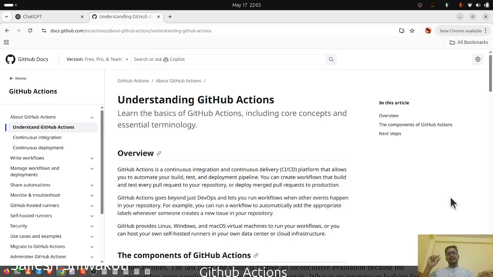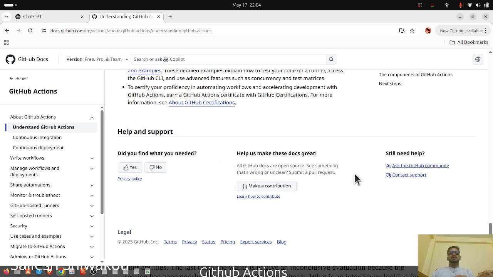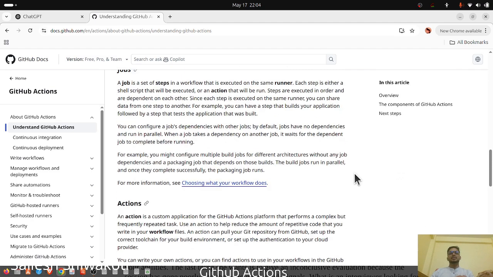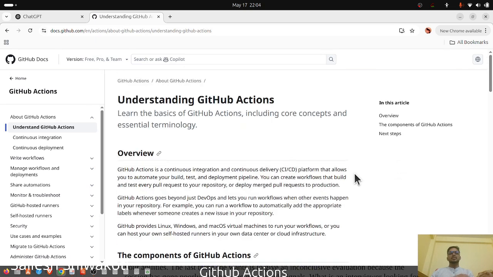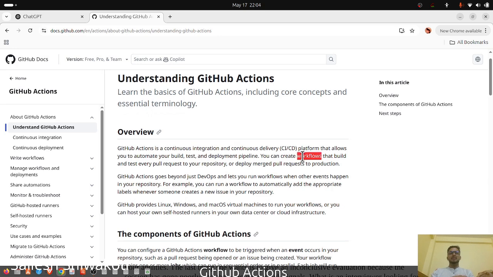So good afternoon everyone. Today we will be discussing GitHub Actions. GitHub Actions is a continuous integration and continuous delivery platform that allows you to automate your build, test, and deployment pipeline. You can create workflows that build and test every pull request to your repository.